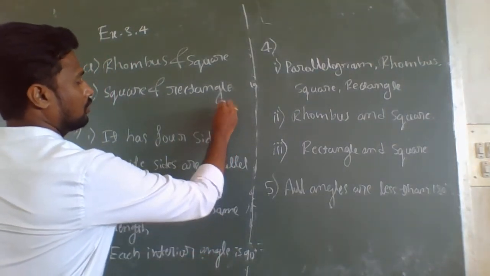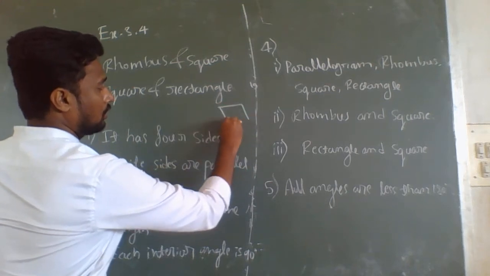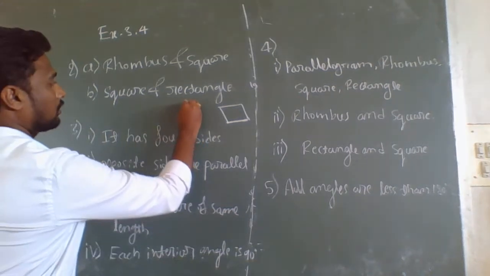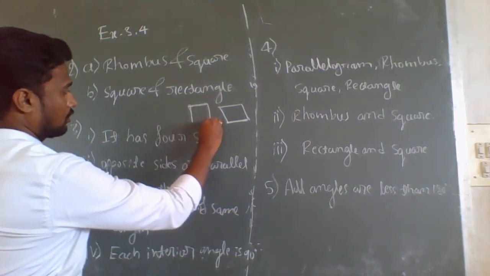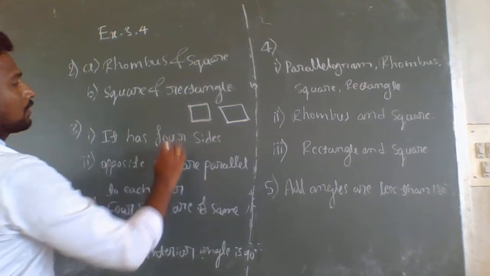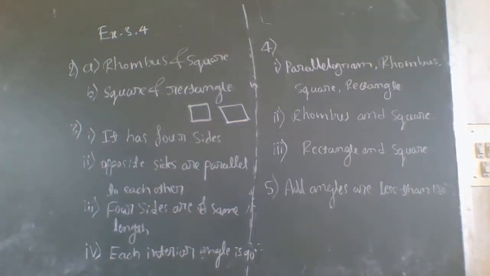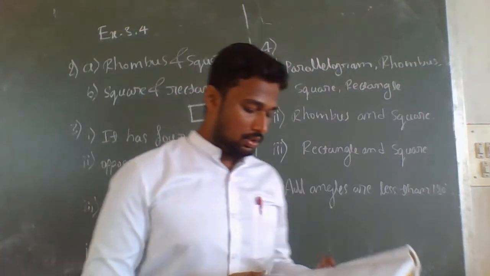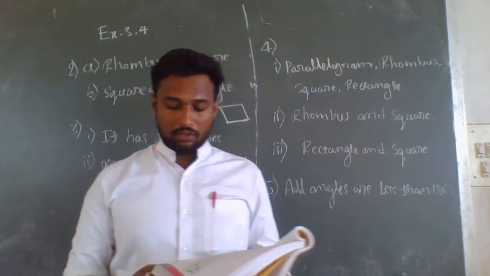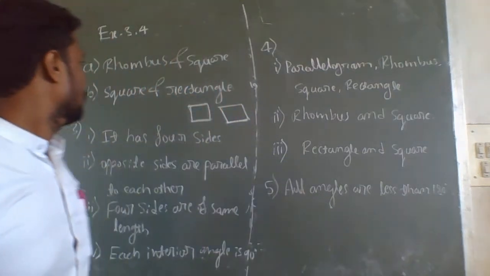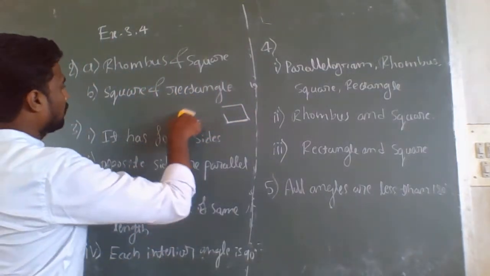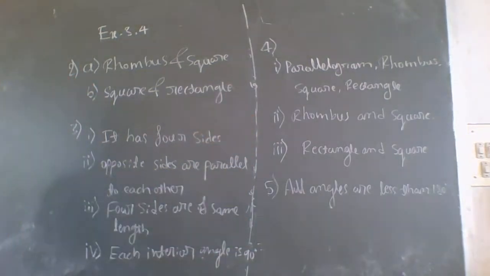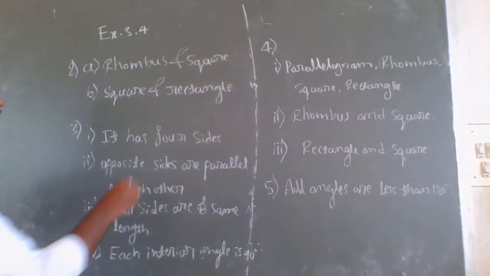If it is a rhombus, here also all the sides are equal to each other. In a square, here also all the sides are equal to each other in a quadrilateral. So this is the first one. In second question, B: four right angles. Four right angles means it may be a square or a rectangle. A right angle means 90 degrees.